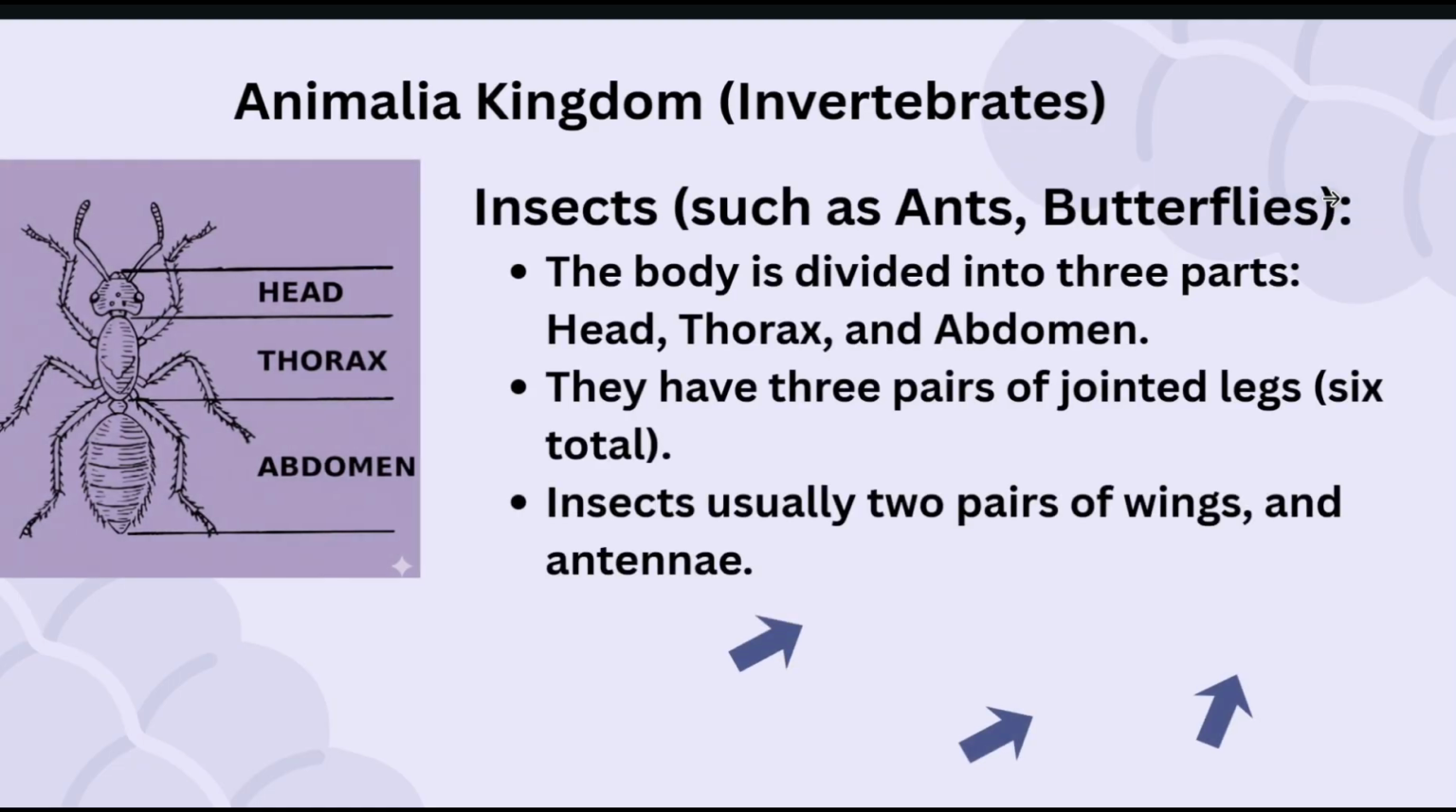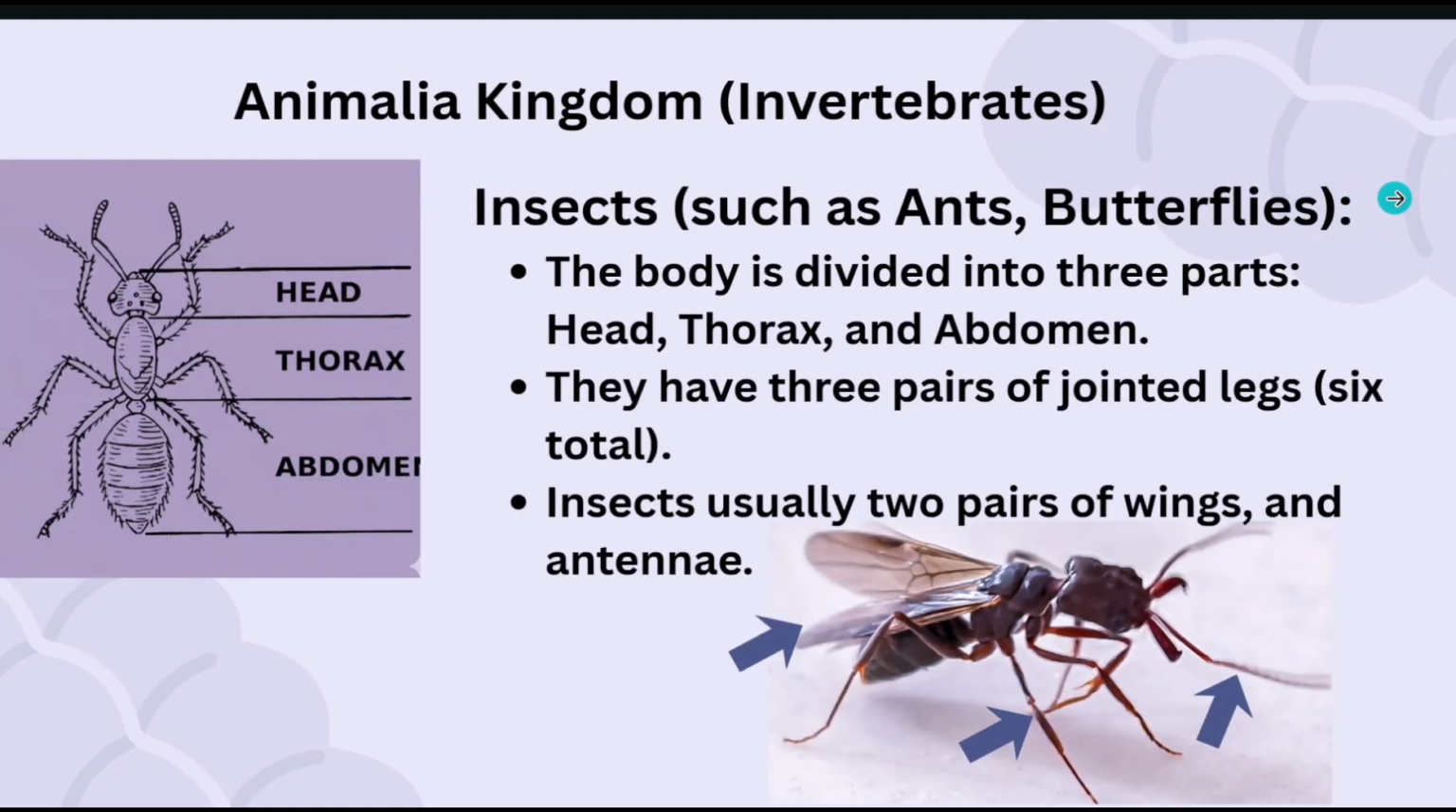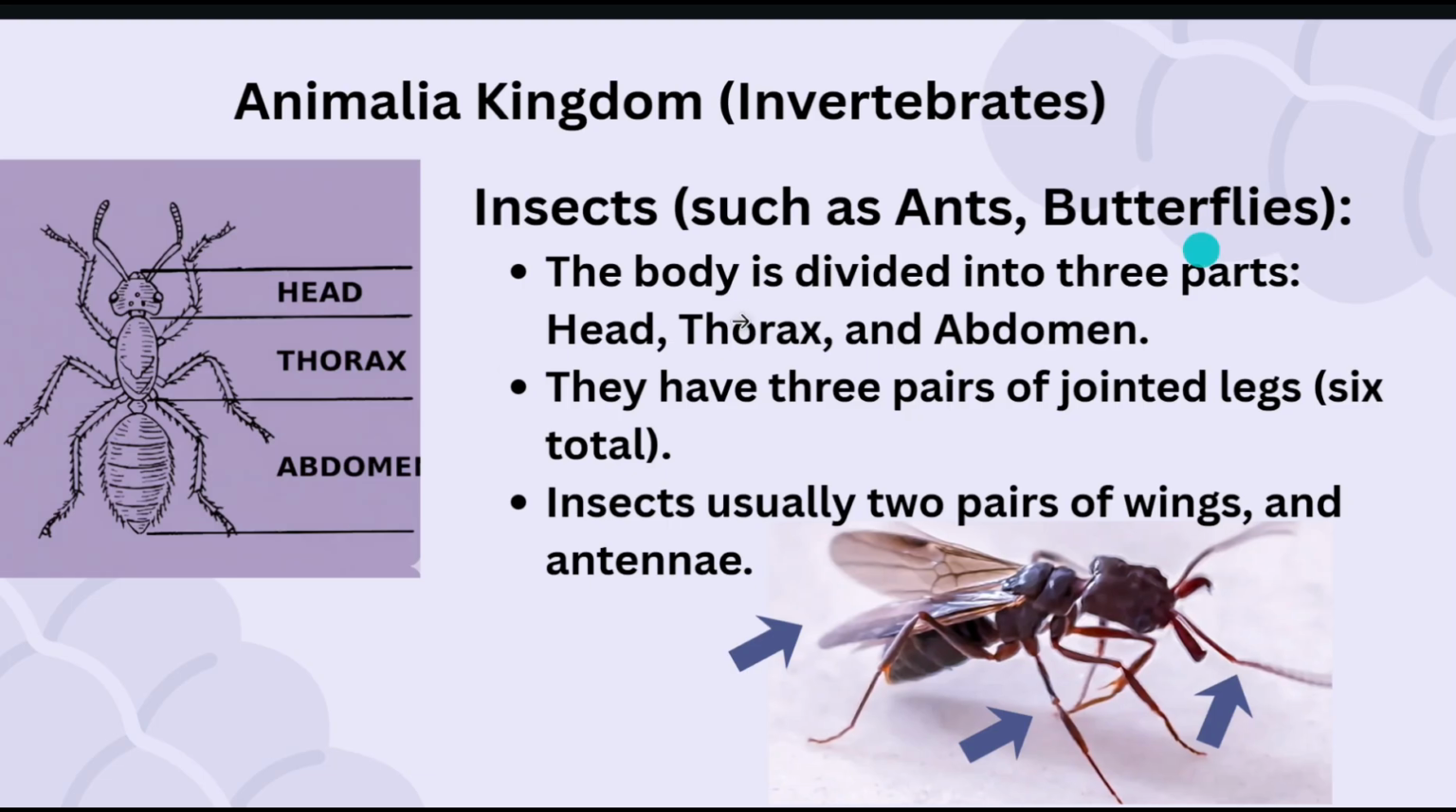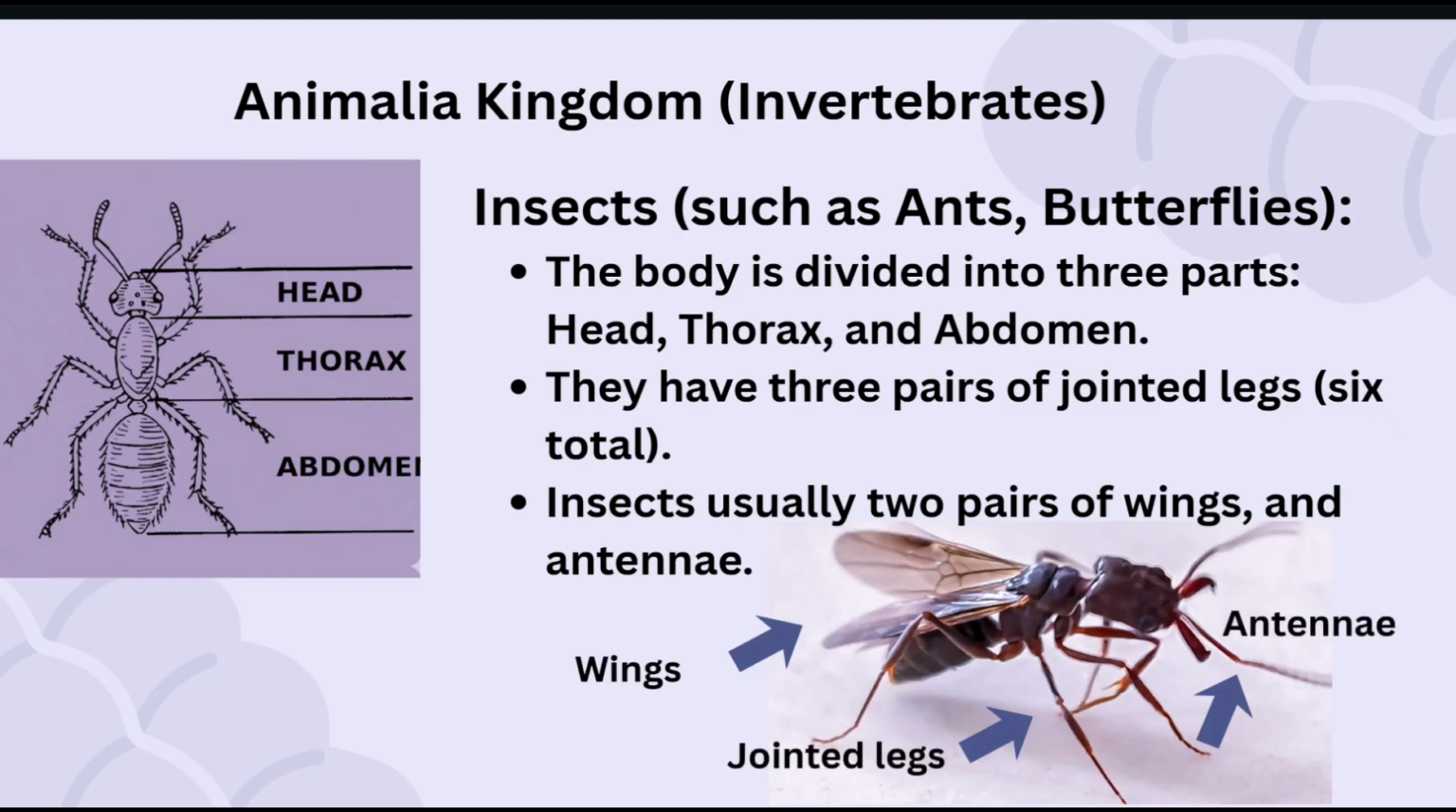Insects, such as ants and butterflies. The body is divided into three parts: head, thorax, and abdomen. They have 3 pairs of jointed legs, 6 total. Insects usually have 2 pairs of wings and antennae.